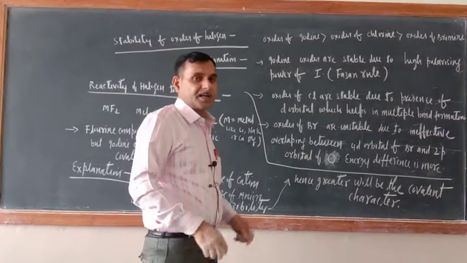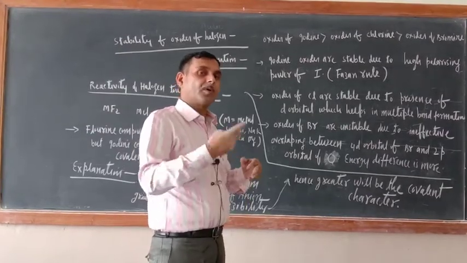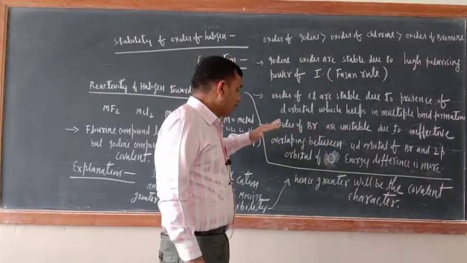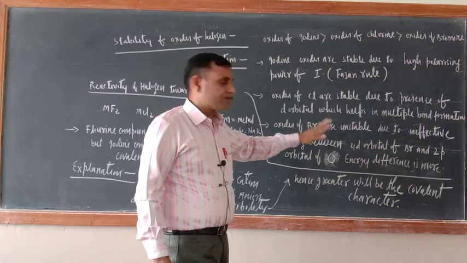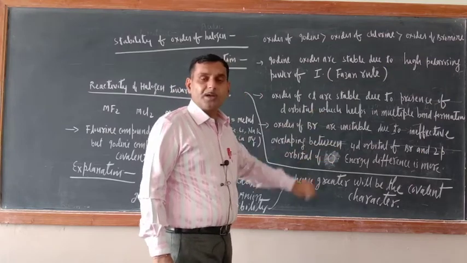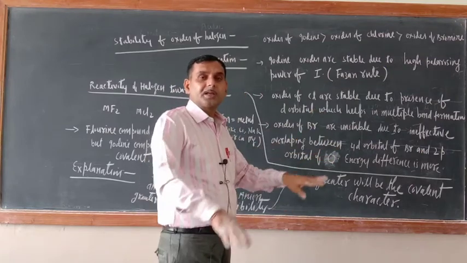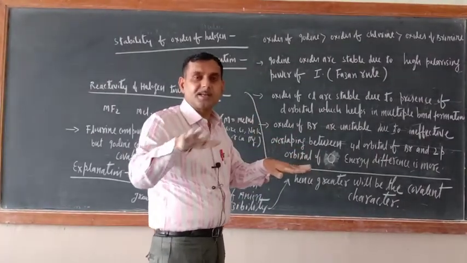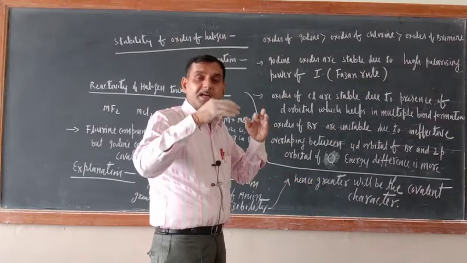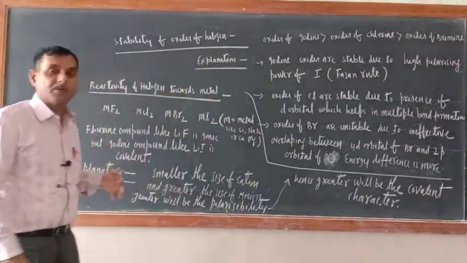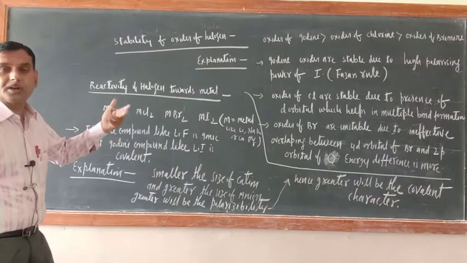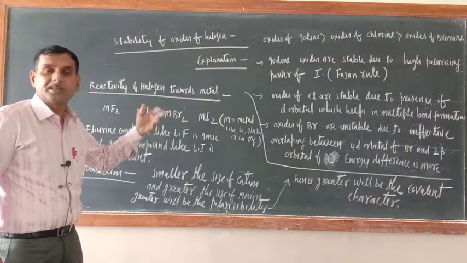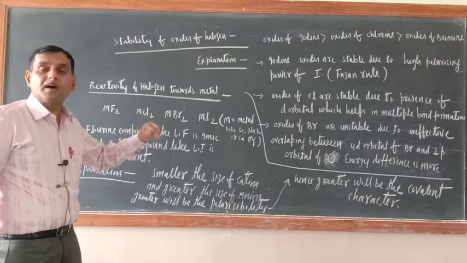But try to understand, when a bromine atom overlaps with oxygen, the overlapping orbital of bromine is 4d and the overlapping orbital of oxygen is 2p. Then what is there? A mismatch, an energy difference. Because of this energy difference, effective overlapping is not there between the 4d orbital of bromine and the 2p orbital of oxygen. That is why the bond which is formed becomes weak.